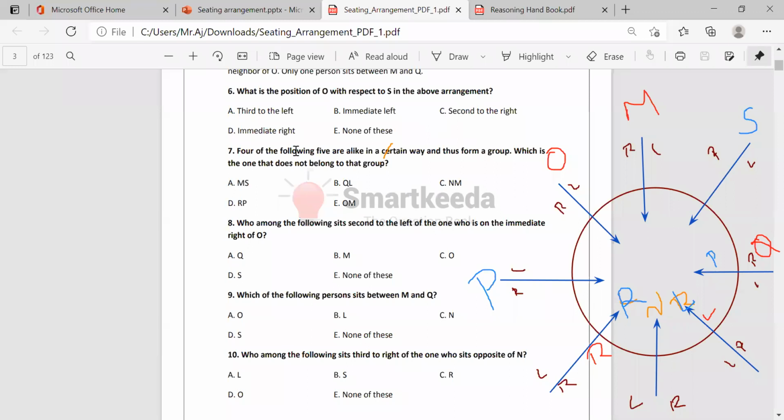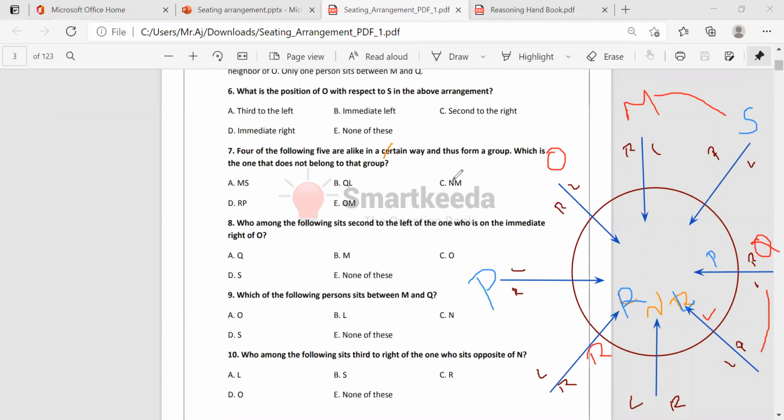Then 4 of the following 5 are alike in a certain way, thus from the group, which is the one that does not belong to the group? Okay, they're given the pairs, they're following one pattern. MS, just beside the ones, right? MS, neighbors, okay. QL, where is the Q and L?